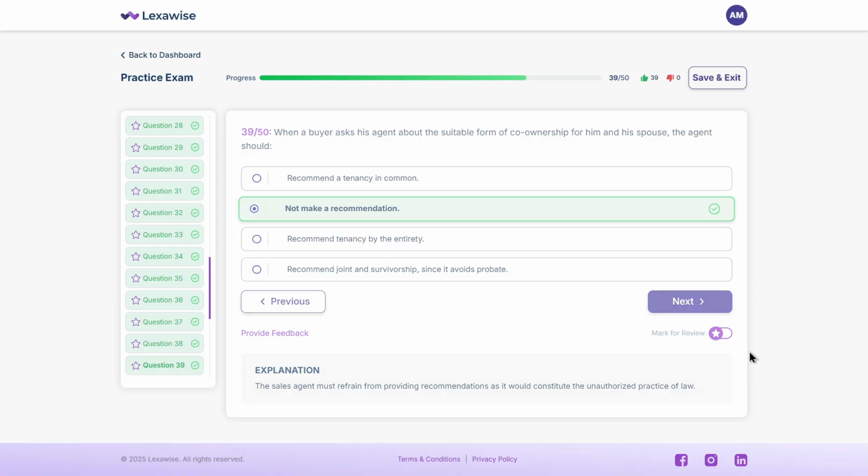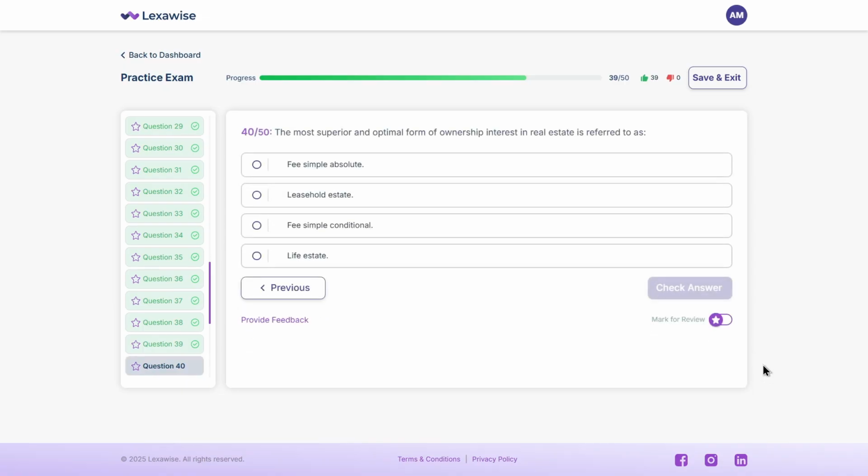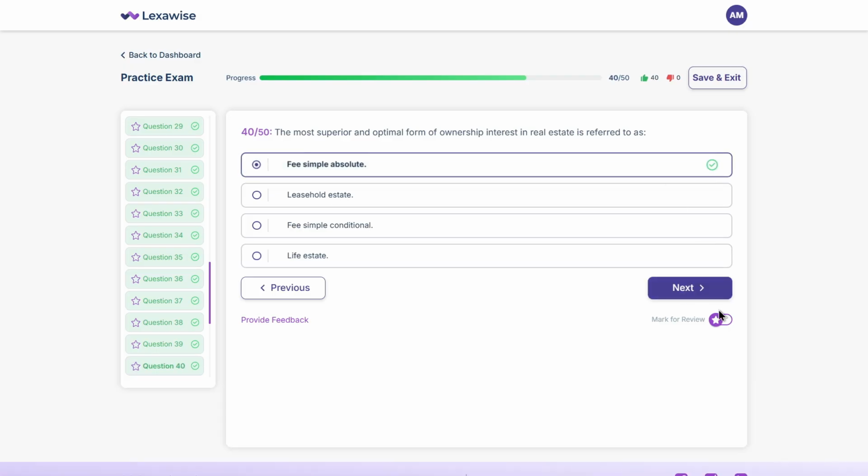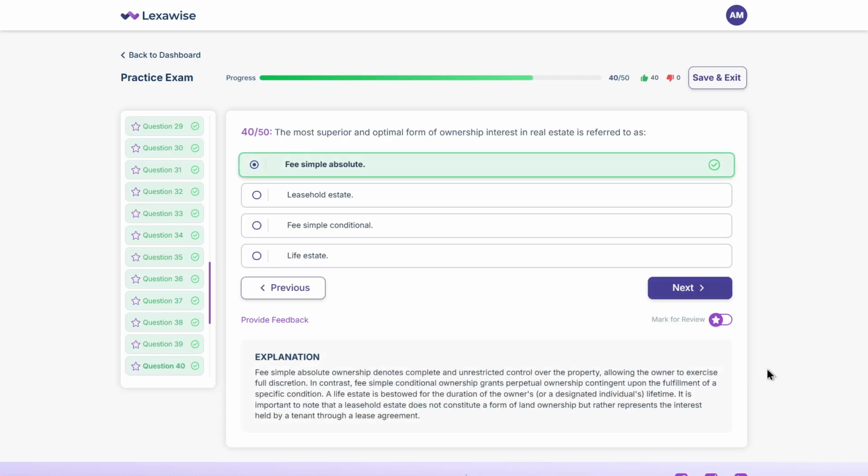One more in this group. The most superior and optimal form of ownership interest in real estate is referred to as A. Fee simple absolute. B. Leasehold estate. C. Fee simple conditional. D. Life estate. Think it over. The answer is A. Fee simple absolute. This gives the owner full control over the property forever without any conditions or restrictions attached.